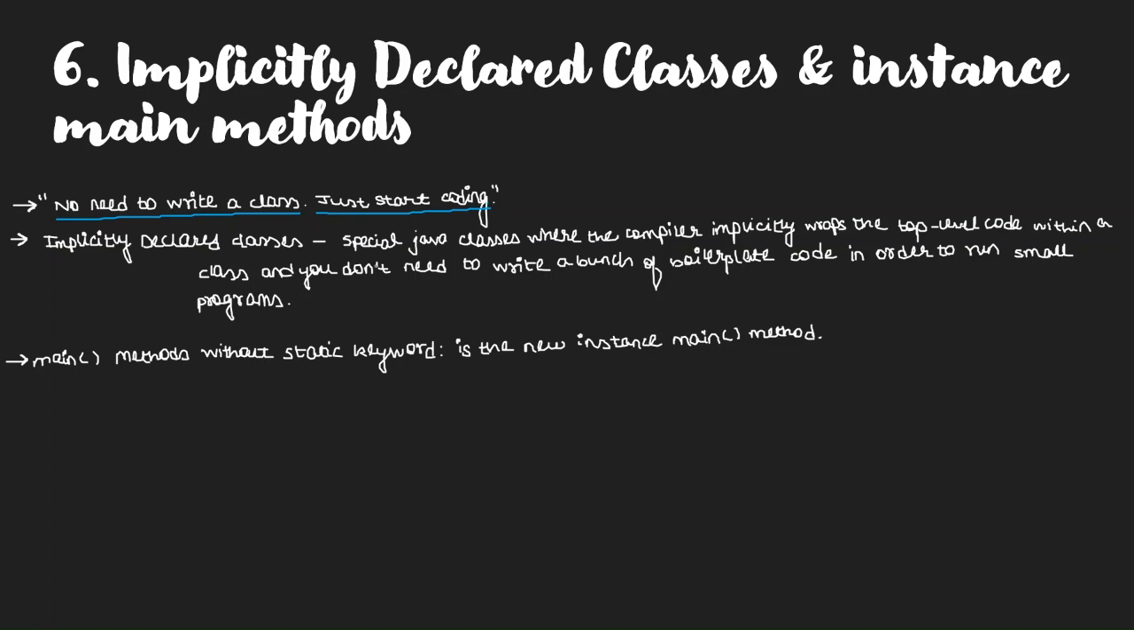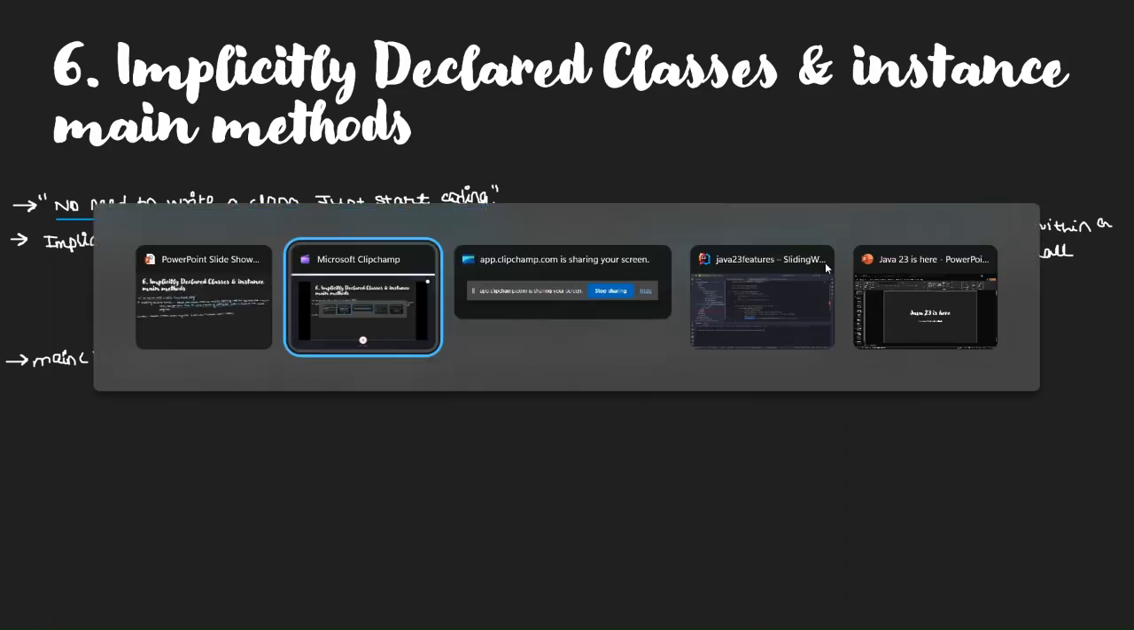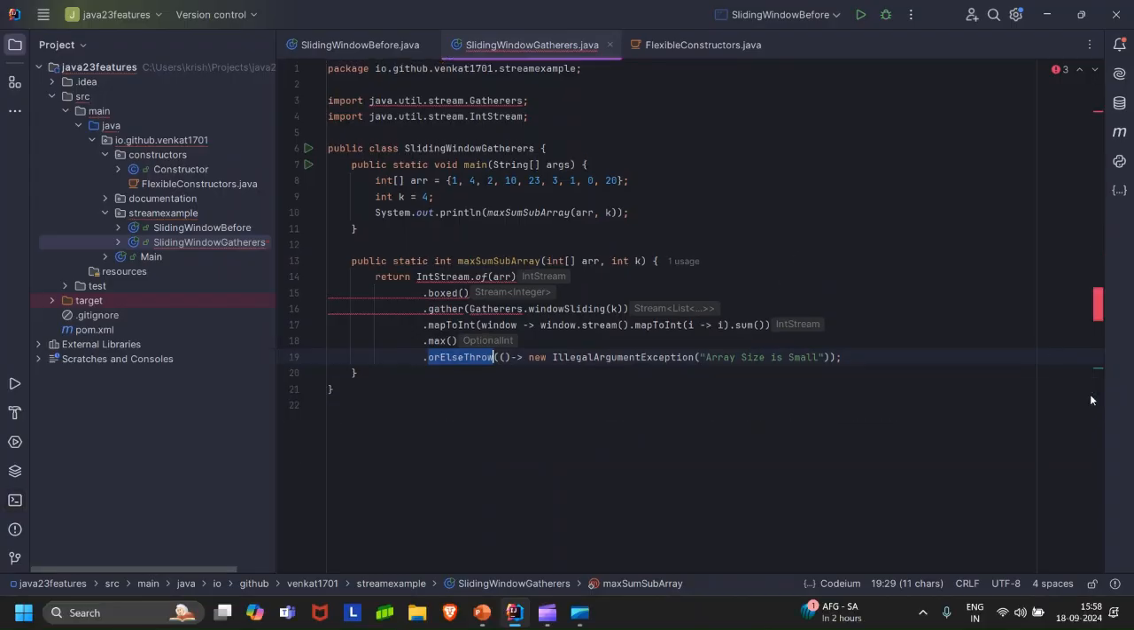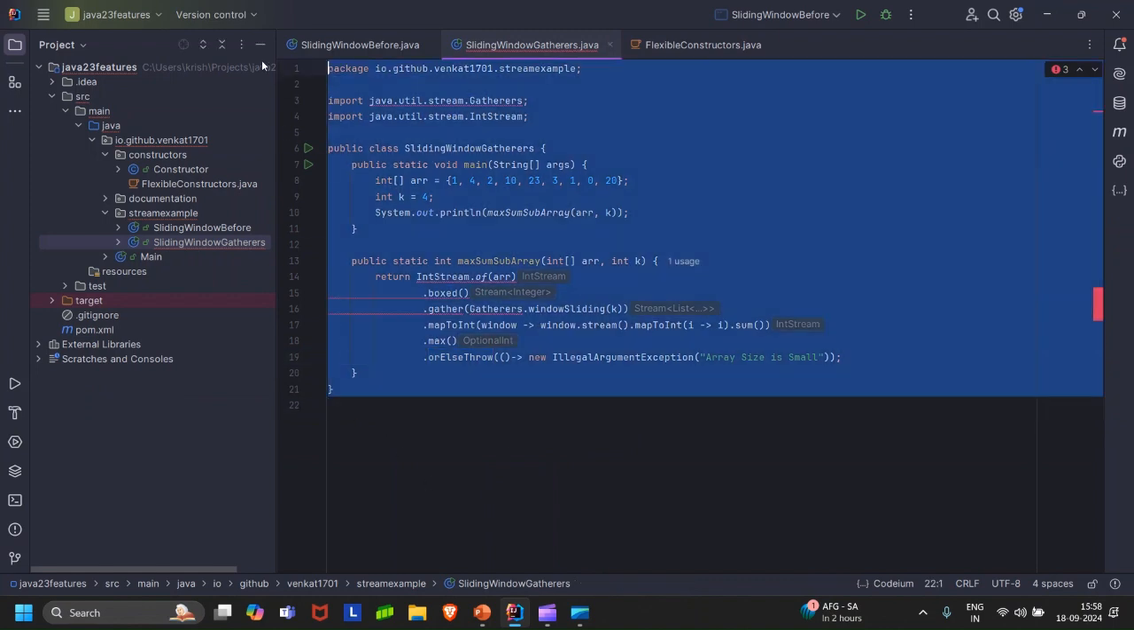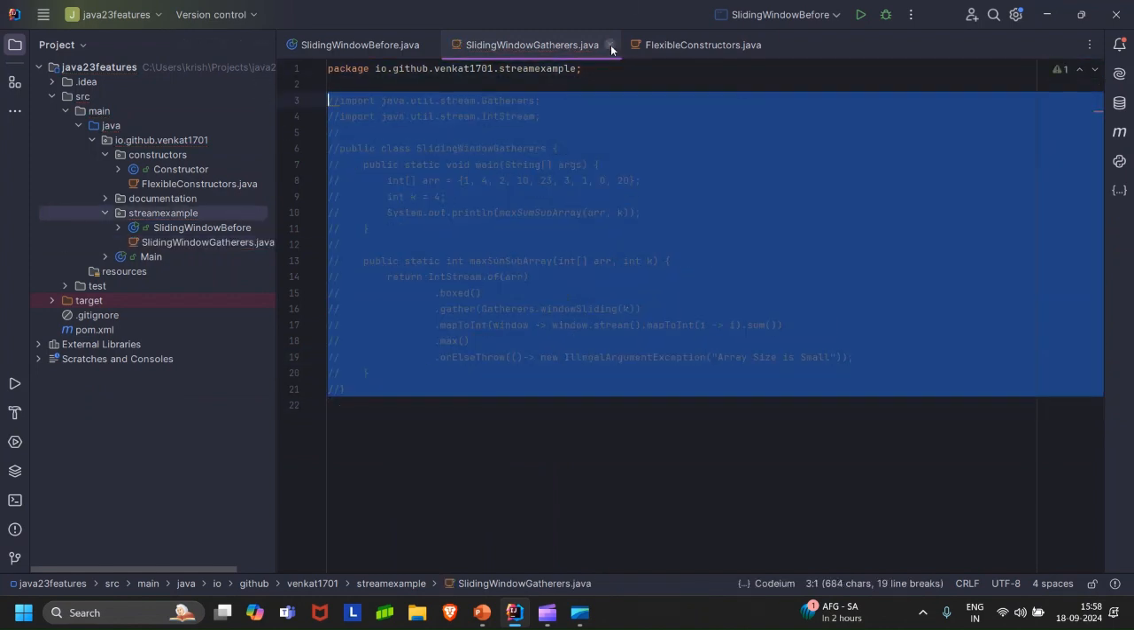So what are implicitly declared classes? These are some special Java classes where the compiler implicitly wraps the top level code within the class, so that you don't need to write a bunch of boilerplate code in order to run small applications. The best example has been in my videos of Introduction to Java. I'll attach the link here in the description as well, so you can check that out. But right now, let us understand how that works. Again, I'll need to comment this entire thing before moving on.